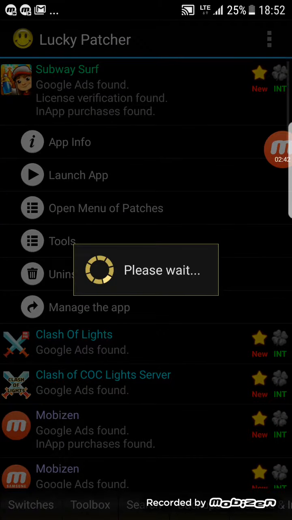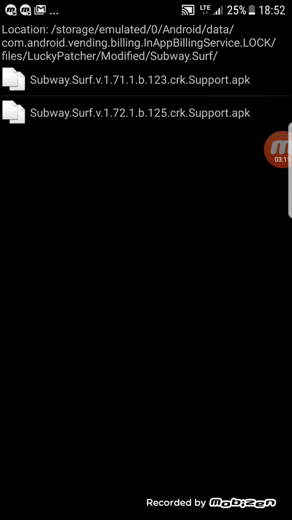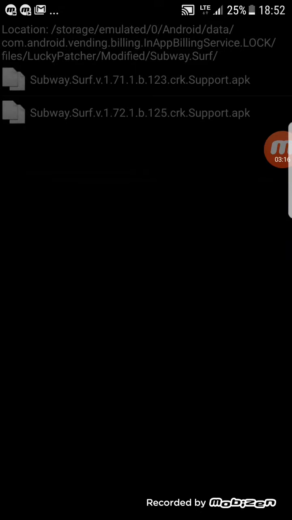So see, it will be displaying. Go to file. If it is not getting, then try it again, like this one. Now it is going. It will take some time. Now go to file and click on uninstall and install.